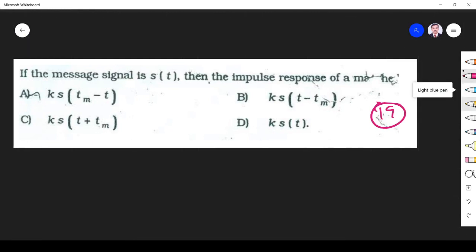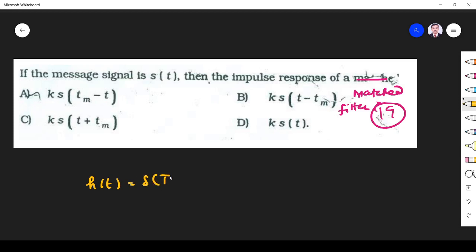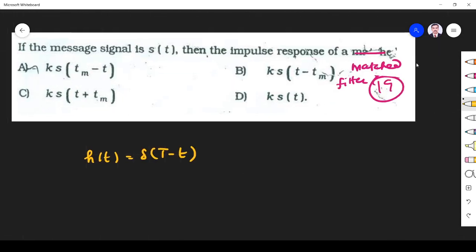If the message signal is s of t, what is the impulse response of a matched filter? It is matched filter. We know that for matched filter, impulse response h of t is equal to s of T minus t. For a matched filter, the input signal is time reversed and shifted. So first it should be reversed and shifted.